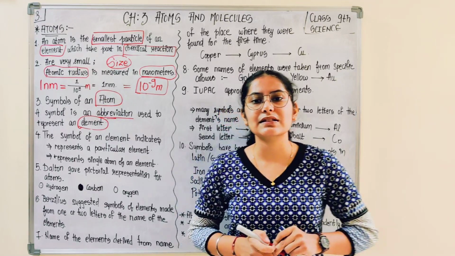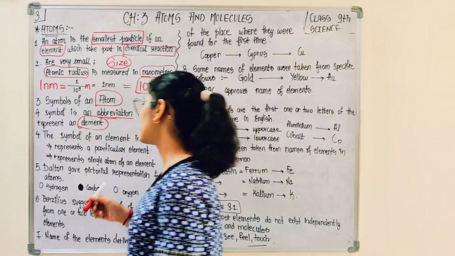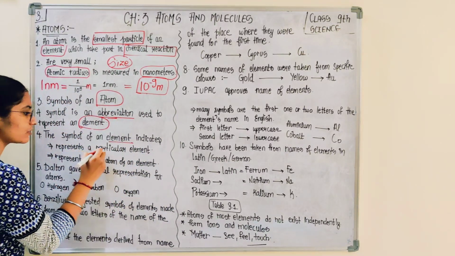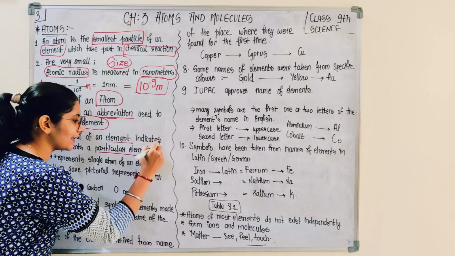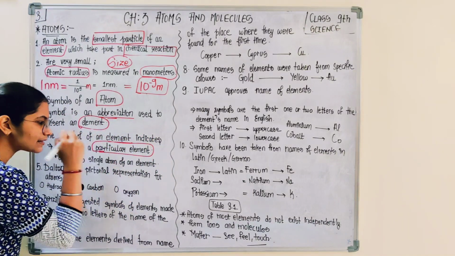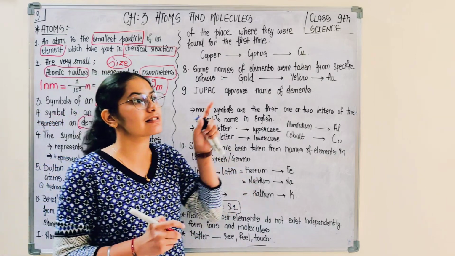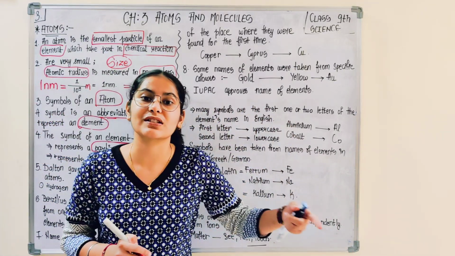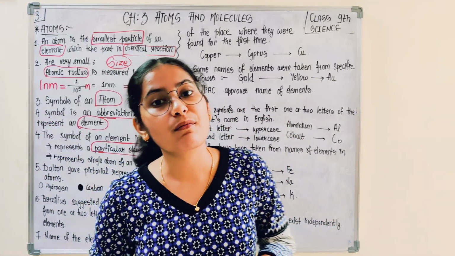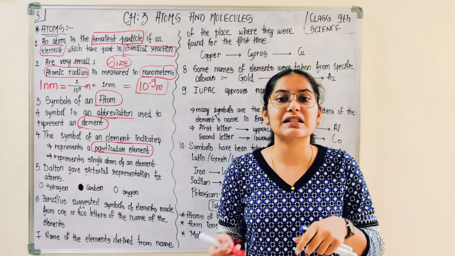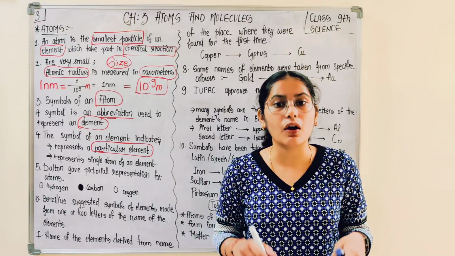The significance of a symbol is that it indicates a particular element. By observing the symbol we can identify that yes, this is the hydrogen element, yes, this is the oxygen element. It lets you identify whether this is the element you are searching for or not.